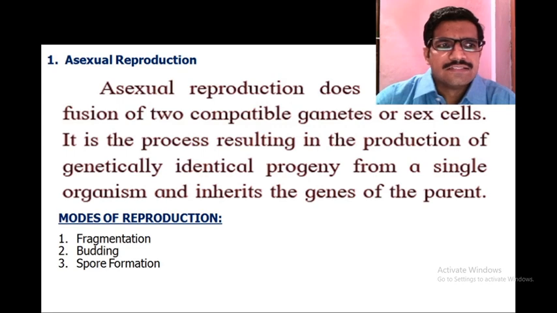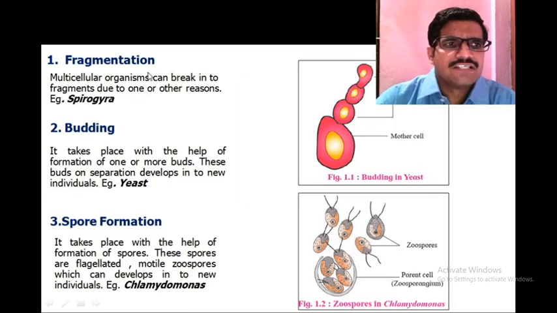There are three modes of asexual reproduction: fragmentation, budding and spore formation. First one is fragmentation. Fragmentation is observed in multicellular organisms like Spirogyra.